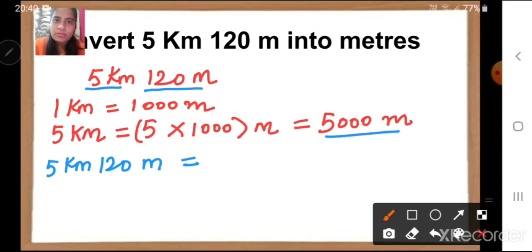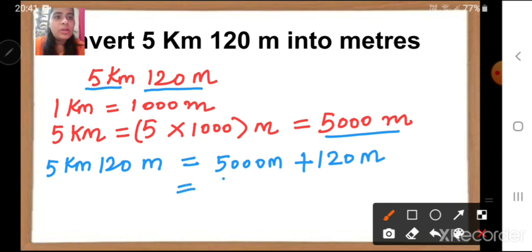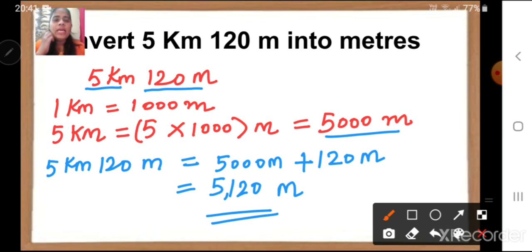Here we have got 5000 meter that we are going to write. 5000 meter plus, we have replaced 5 kilometer as 5000 meters, and we will add here 120 meters which is remaining. 5000 meters plus 120 meter is equal to 5120 meter. Okay children, this is how we are going to convert kilometer and meter into meters.